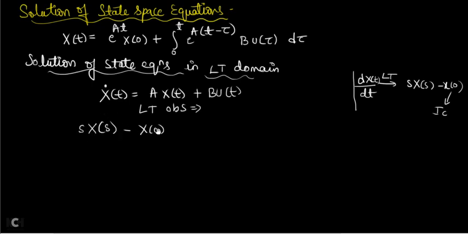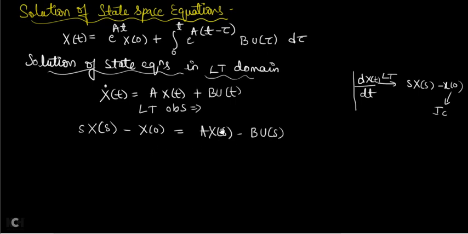So s into x of s minus x of 0 is equal to A into x of s plus B into u of s. U of s stands for the Laplace transform of the input signal. Now let me take all x of s to one side.